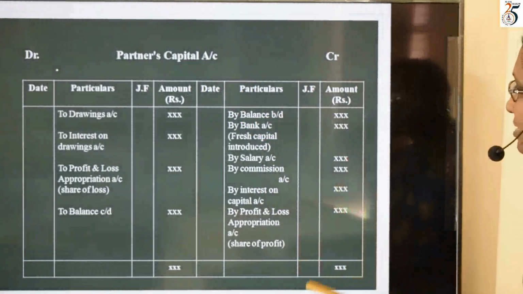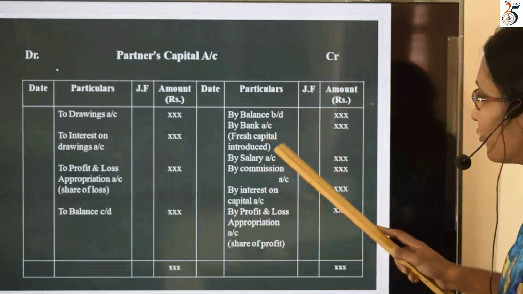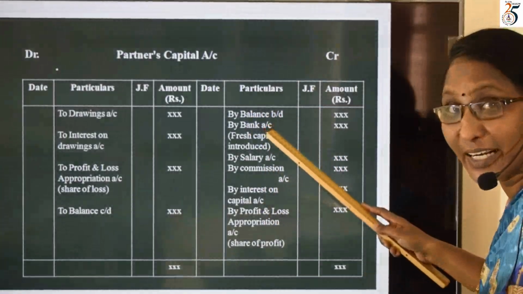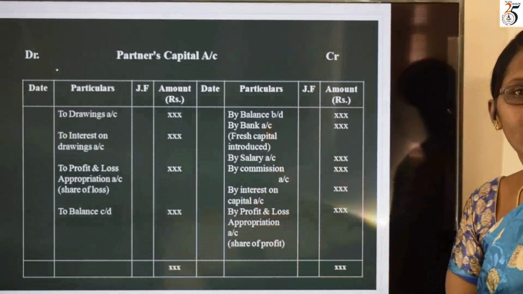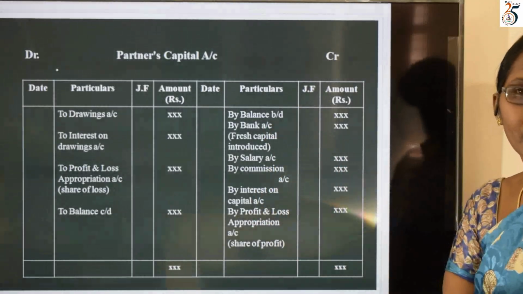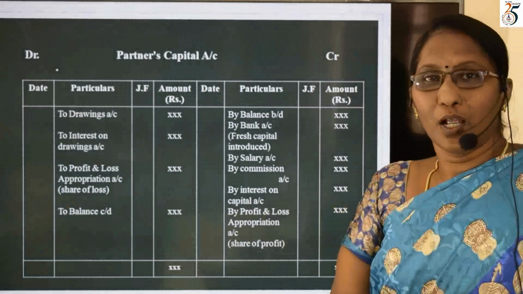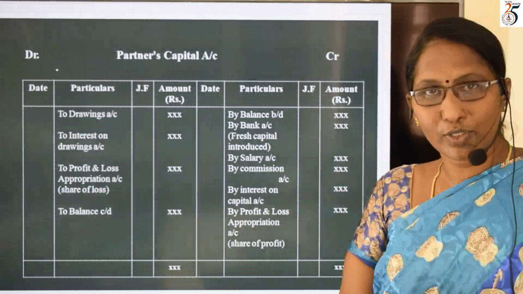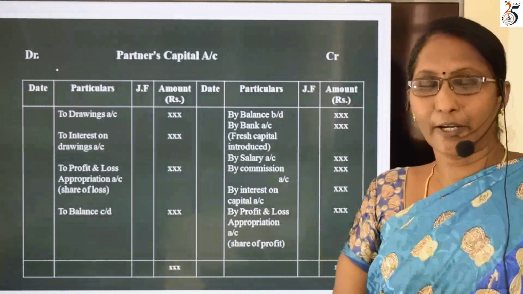And next to this, we have to discuss all these items. Before that, why do we write this opening balance of capital on the credit side? The reason is capital is a liability. All the liability values or credit values are by default entered on the credit side.